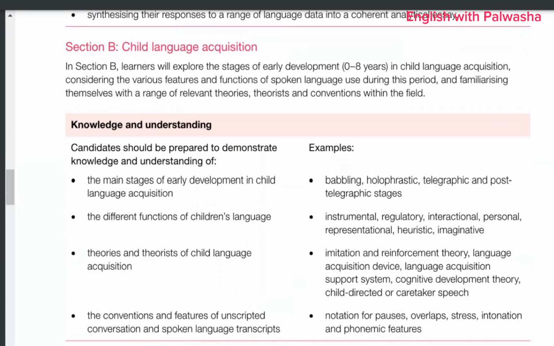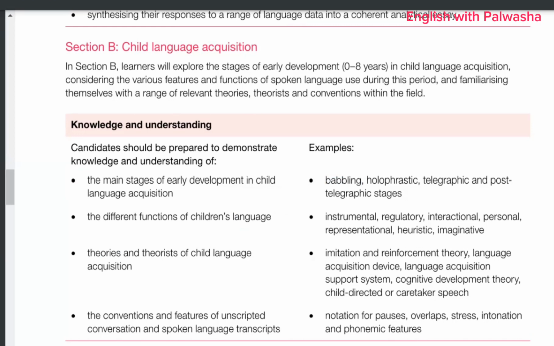Moving on to child language acquisition. All right, my dear students, in Section B, child language acquisition, the learners will explore the stages of early development, 0 to 8 years, in child language acquisition. So CLA is basically when you are talking about the main stages of early development in child language. And there are different functions of children's language which will be discussed. Theories of child language acquisition, the conventions and features of unscripted conversation and spoken language transcripts. These are the examples written in front of them: the babbling, holophrastic, telegraphic, and post-telegraphic stages.